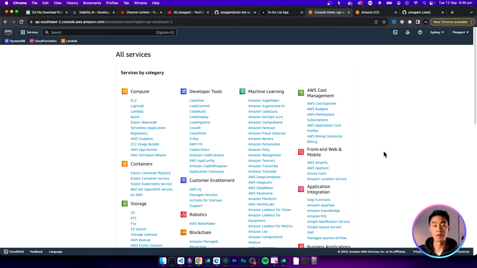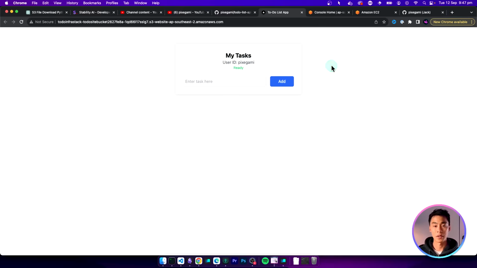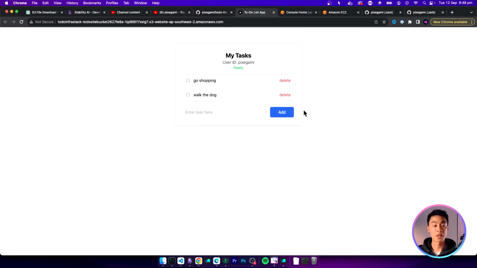So to give you an idea of how all of these services could work together, let's take a look at a very simple example. Here's a simple to-do list application that I've built and hosted on AWS. I'm logged in as this user and I can add a task. And if I've completed one of the items, I can check it off the list.